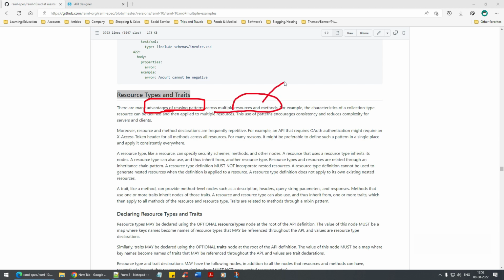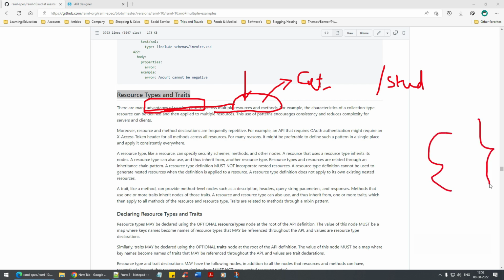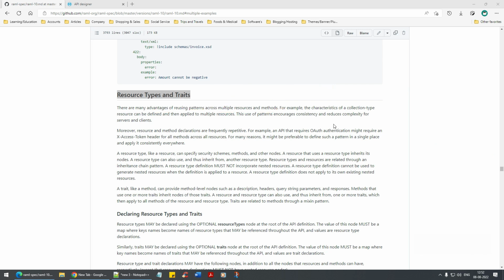So it's like you have HTTP methods, right? Get, put, patch, post, options, and many more of that. And resources. What are resources? /student, /student ID. Now when there is a pattern which you are seeing that is getting used in multiple areas of the RAML, then you group them, kind of a function. Everything is a function in a way. For example, the characteristics of collection type resources can be defined and then applied to multiple resources. Which means you define a collection type and then apply it to multiple resources.